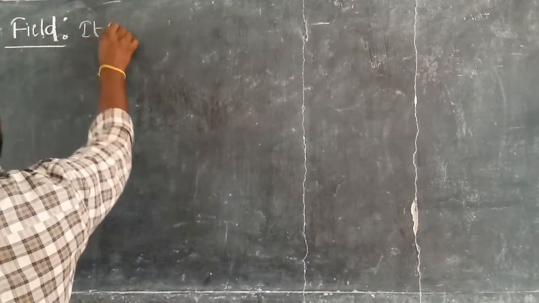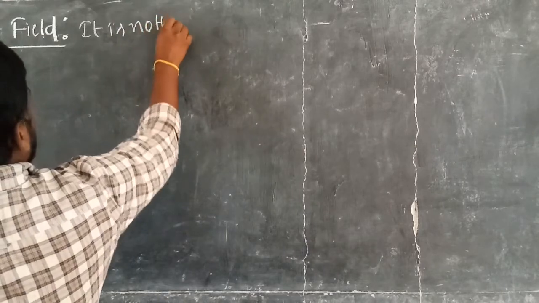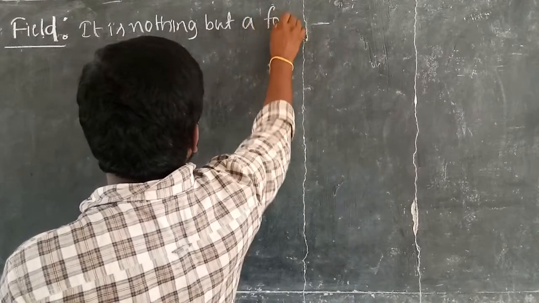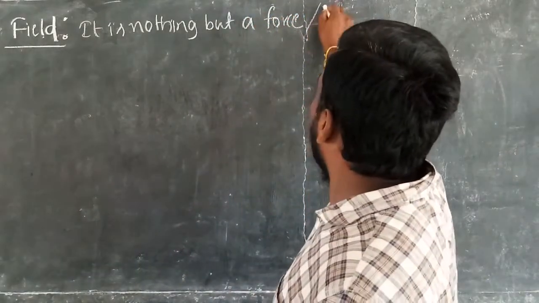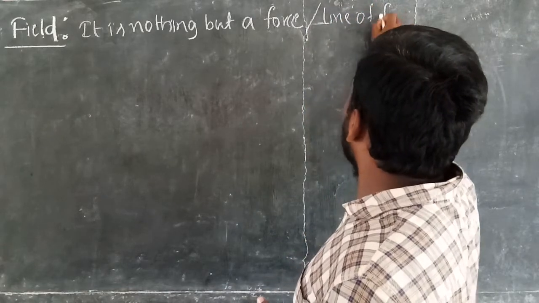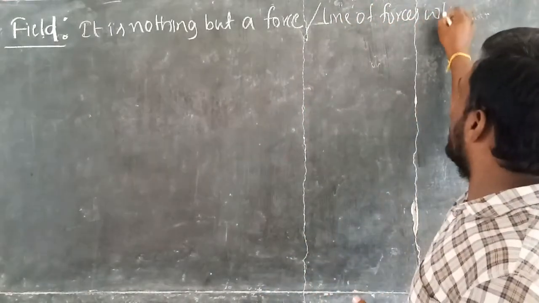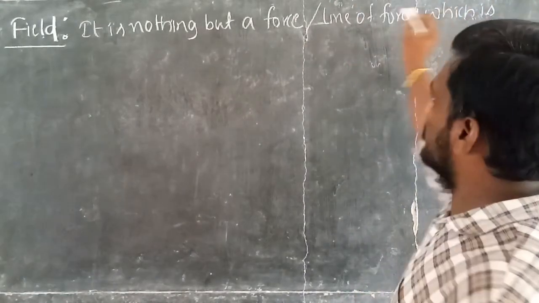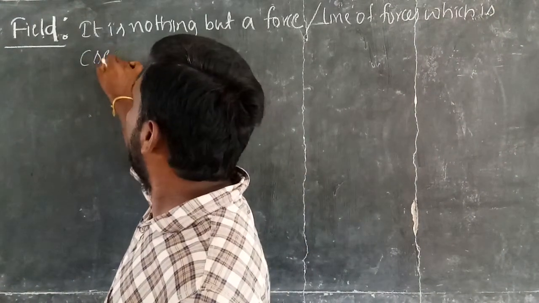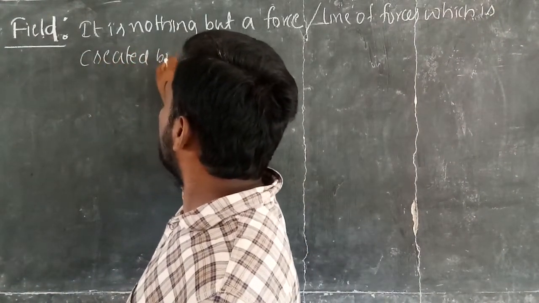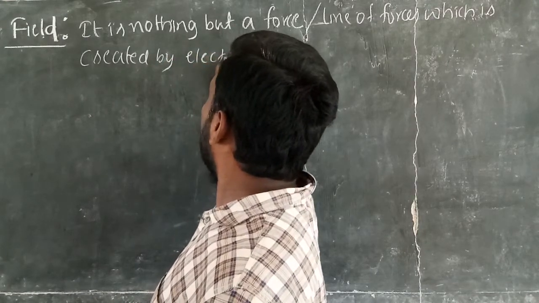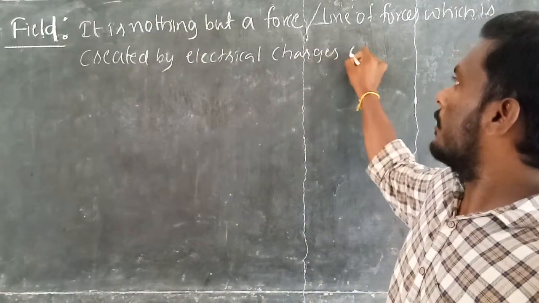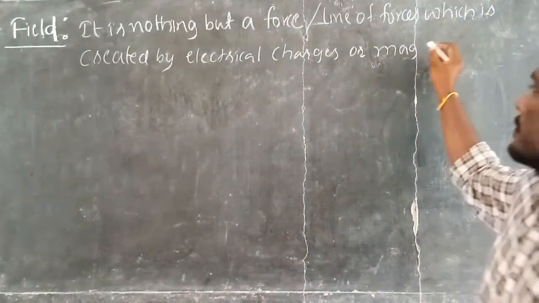The field is nothing but a force, or lines of forces, which is created by electrical charges or magnetic charges.